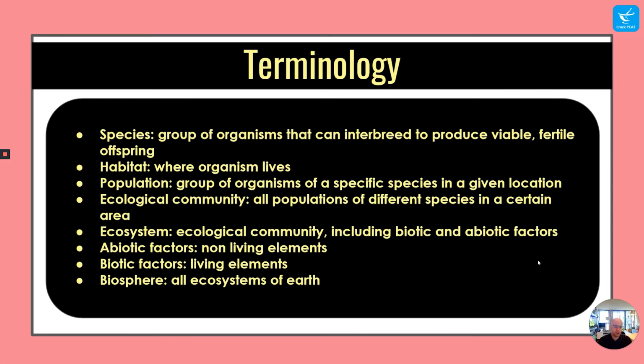Here's some of the terminology that you're going to need to know for this section. So species is a group of organisms that can interbreed to produce viable, fertile offspring. This is important. This needs to be able to continue the species. Habitat is wherever an organism lives, where you find it.